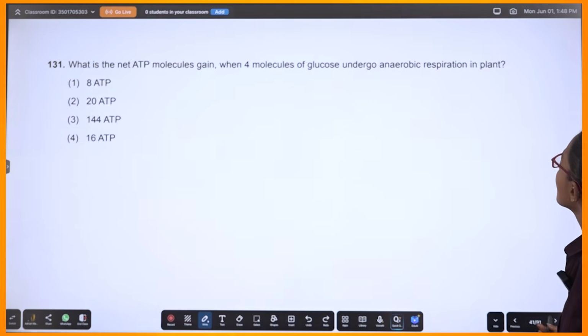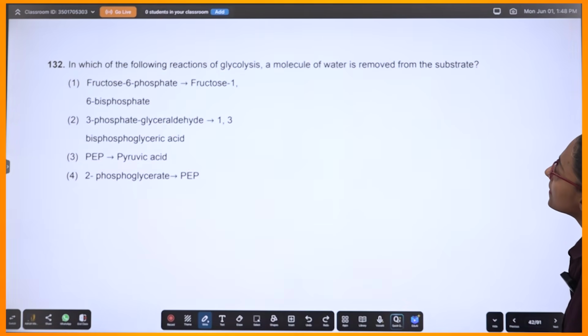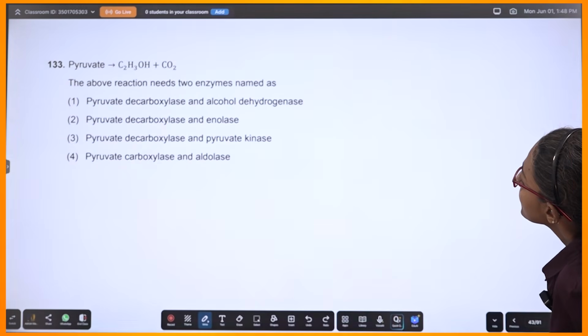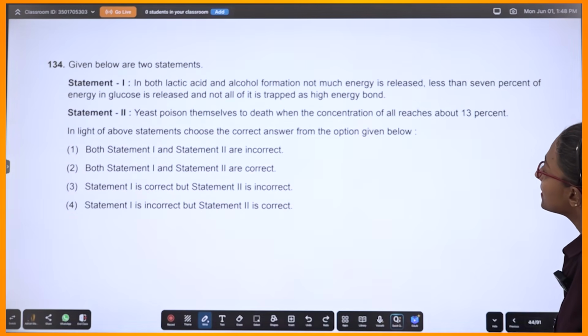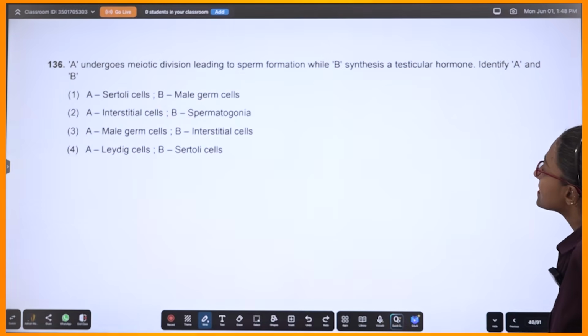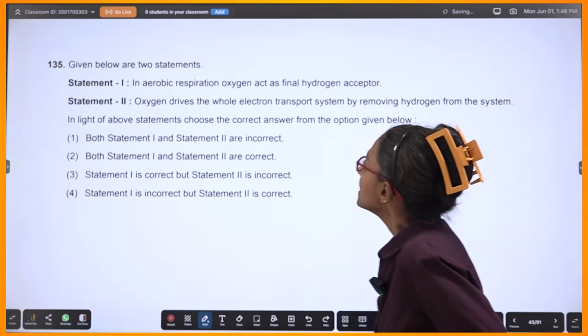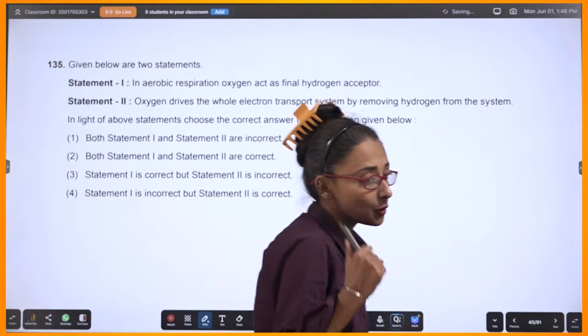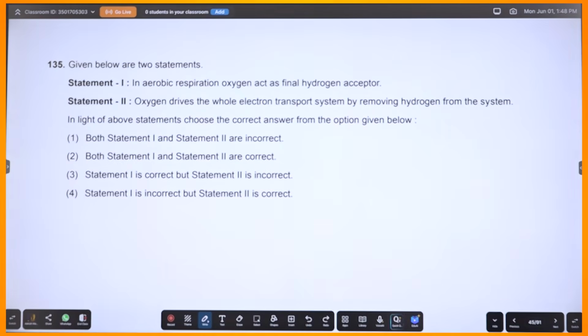Fine. Okay. Due to the following reactions, this is also easy. There won't be any issue with this. Yeast poisoning. You guys will be able to do it. I don't think there is any other issue with the other questions. If you can go through it, I think this is fine. Though this question, if you can read this question on aerobic respiration very well, you will understand what I mean.